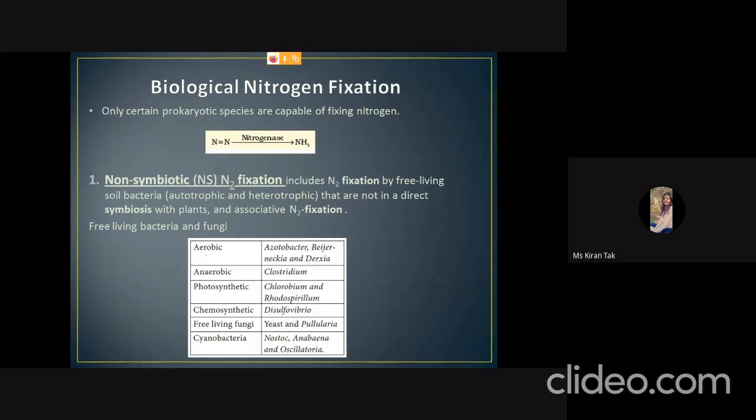Examples of aerobes are Azotobacter, Beijerinckia, and Derxia. Anaerobes are Clostridium. Photosynthetic are Chlorobium and Rhodospirillum. Chemosynthetic is Desulfovibrio. Free-living fungi are yeast and Pullularia. The cyanobacteria are Nostoc, Anabaena, and Oscillatoria.